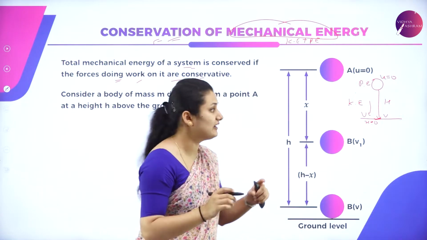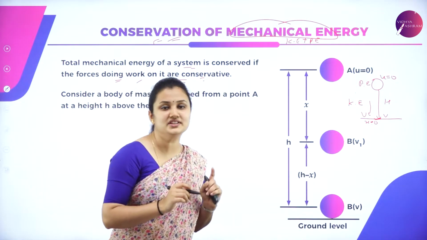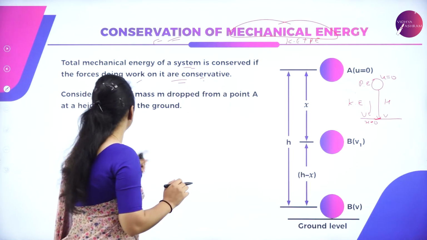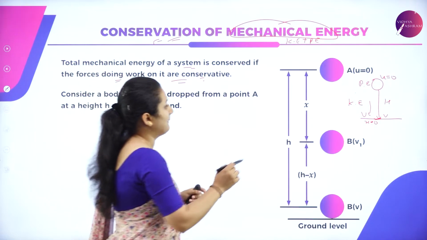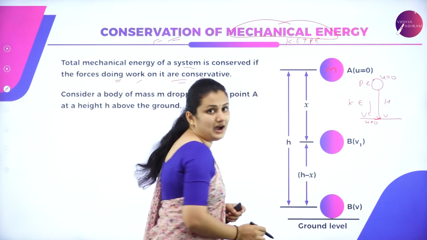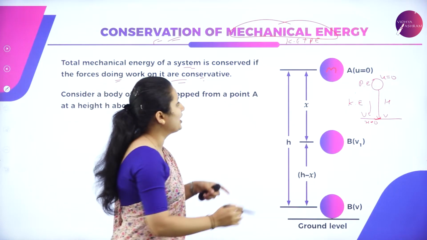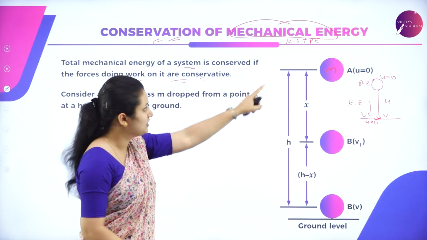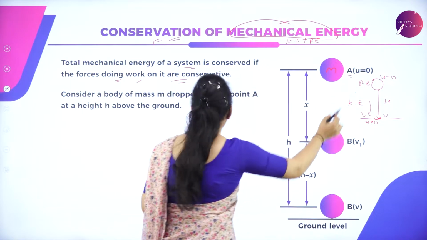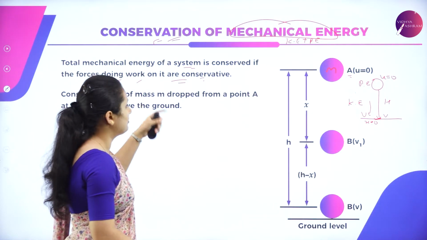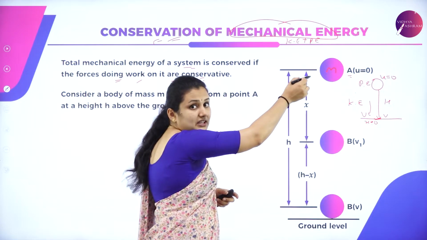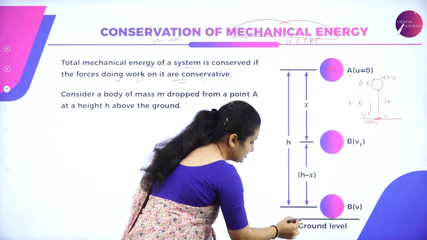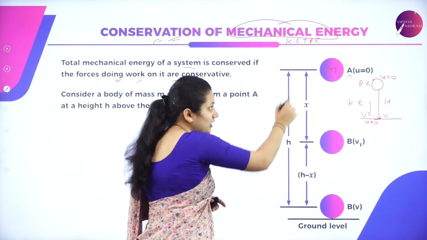So let us derive this mathematically with the help of this diagram. Let us mathematically prove this statement. Consider a ball of mass m dropped from a point A at a height h above the ground. You can see the ball is placed at height h from the ground.